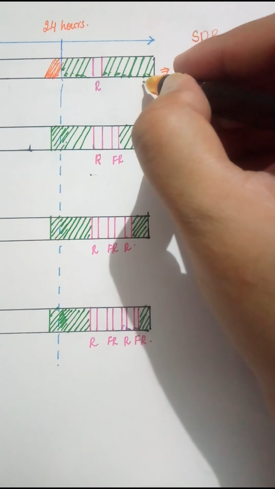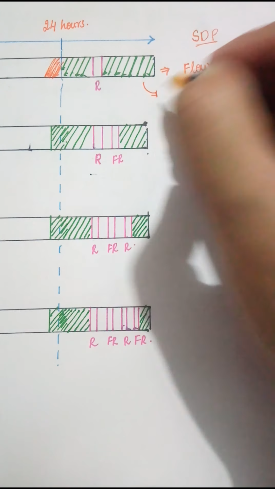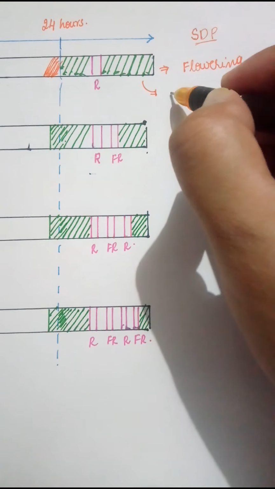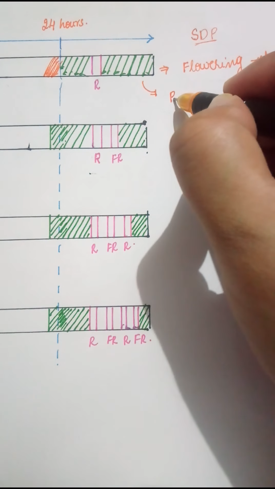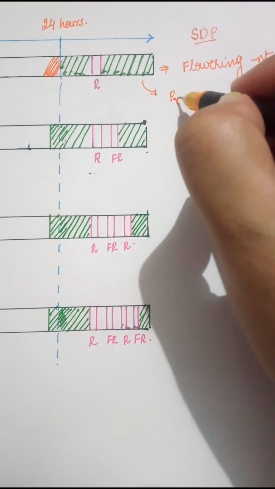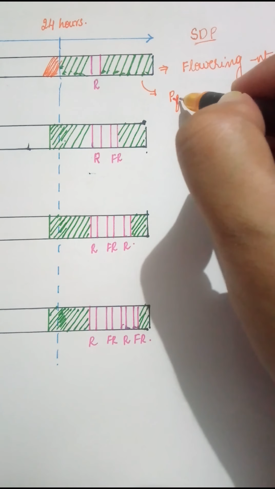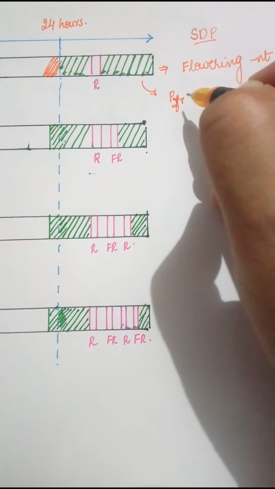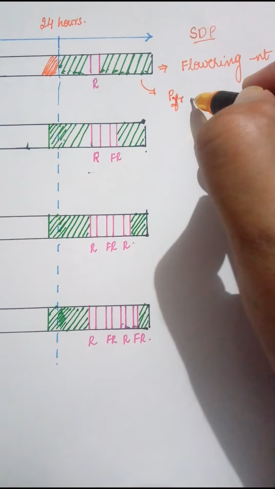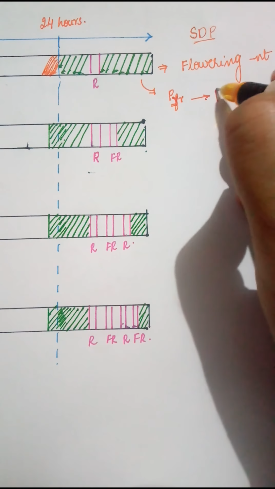Now see the concept here. If it is in the daylight, the PR form will get converted into the PFR form, correct? So a lot of PFR form will be accumulated during the day. At night, when there is darkness, this PFR form will start getting converted into the PR form.